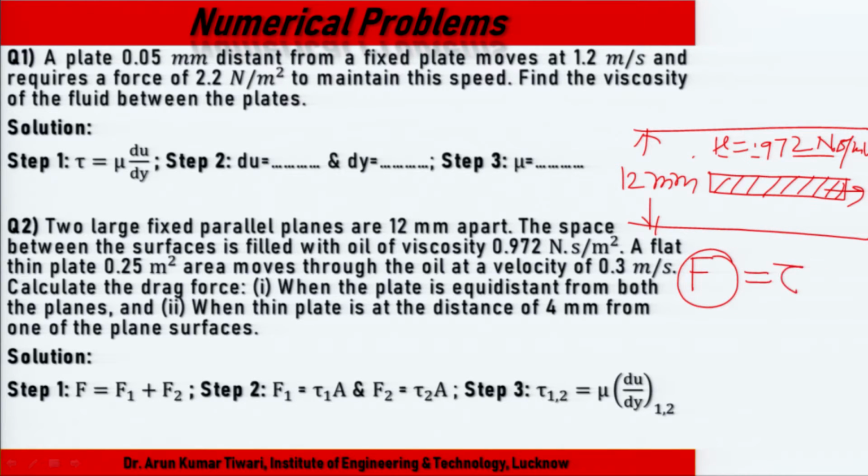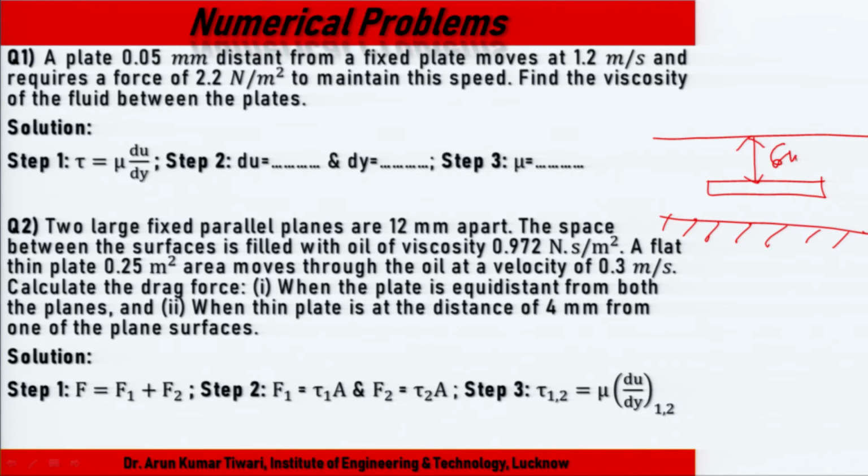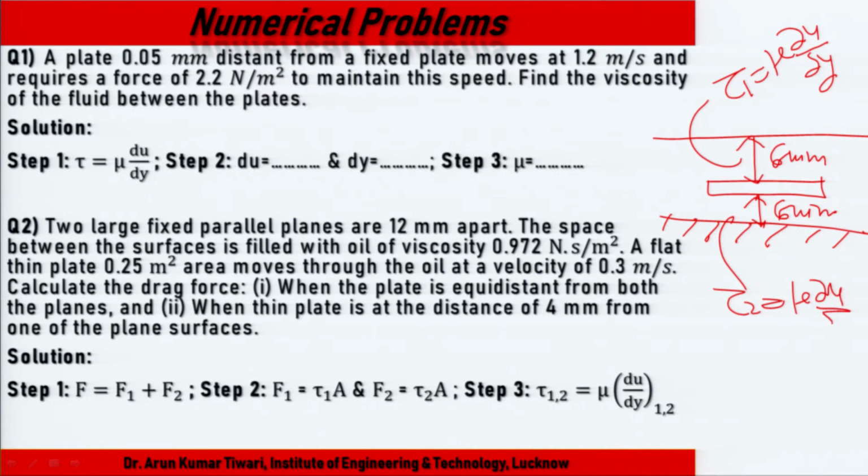Shear stress into area gives the force, the shear force, and the plate area is known. What is the condition? When the plate is equidistant, what does it mean? The first case is when the plate is fixed at the center, at 6 mm. We can calculate tau 1 equals mu du upon dy, and tau 2 equals mu du over dy. We know the velocity, we have the viscosity, and dy is 6.